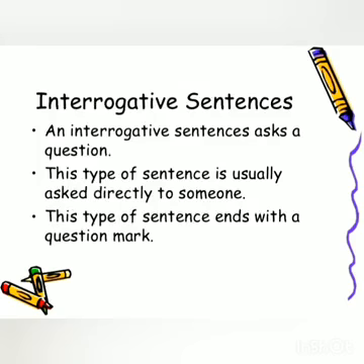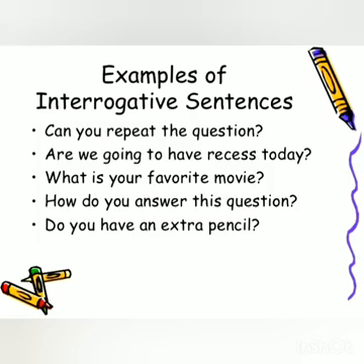Now let's see interrogative sentences. An interrogative sentence asks a question. This type of sentence is usually asked directly to someone. This type of sentence ends with a question mark. Now examples of interrogative sentences are: Can you repeat the question? Are you going to have races today? What is your favorite movie? How do you answer this question? Do you have an extra pencil? Student, you can see at the end there is a question mark.